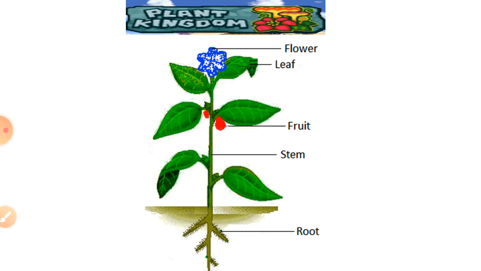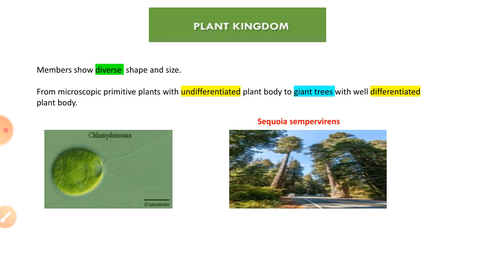Now it's time to break this image, because the members of the plant kingdom are so diverse in shape and size. The size ranges from microscopic primitive plants with undifferentiated plant body to giant trees with well-differentiated plant body. Undifferentiated plant body means the plant body is not differentiated into roots, stems or leaves. And well-differentiated means the plant body is differentiated into different parts.